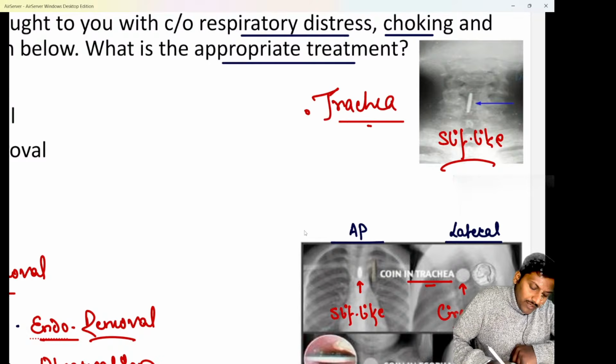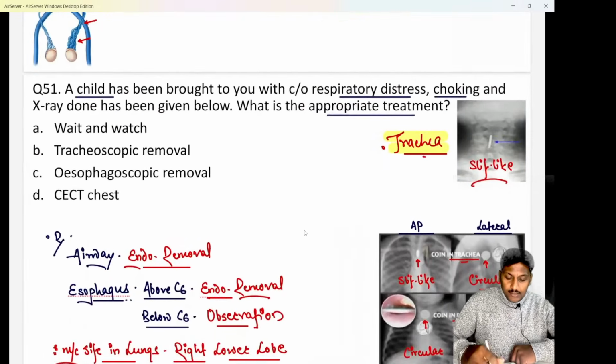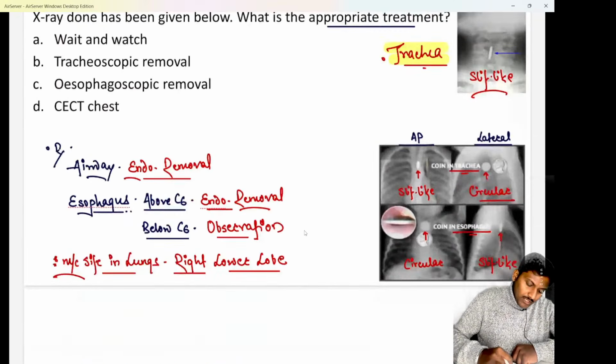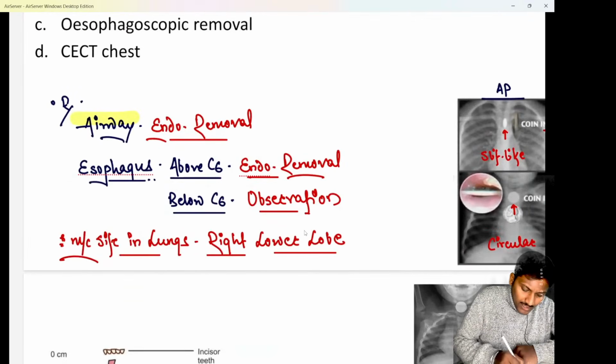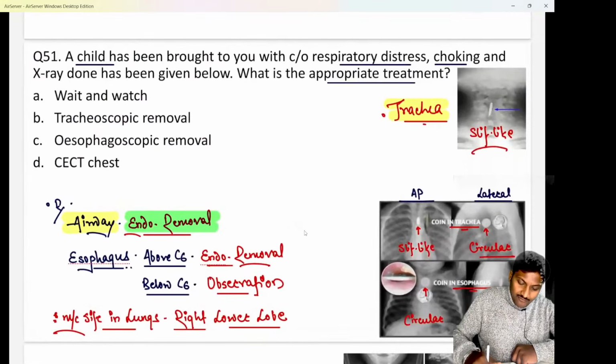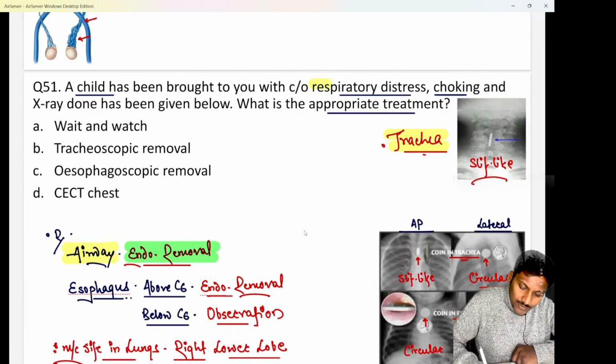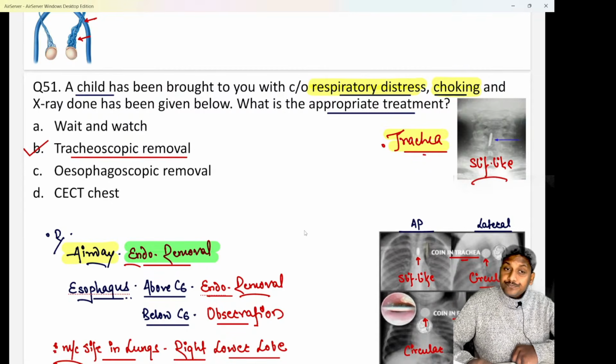And we know whenever the foreign body is in the airway, it does not matter whether it is inside the larynx, trachea or bronchi, anywhere if the foreign body is present inside the airway, the management is always endoscopic removal. You cannot keep the foreign body in the airway. Otherwise, the patient will have choking and respiratory distress. So as the patient is having respiratory distress or choking, here definitely the answer is option B. You have to immediately go for a tracheoscopic or an endoscopic removal.